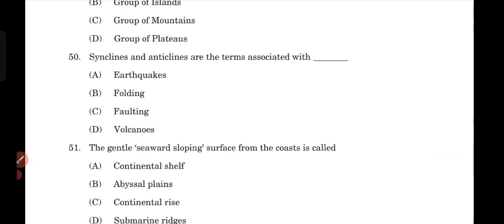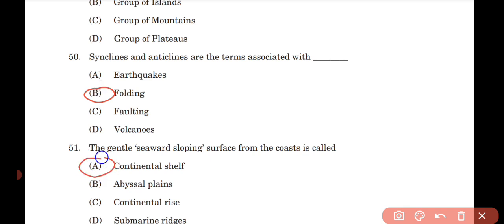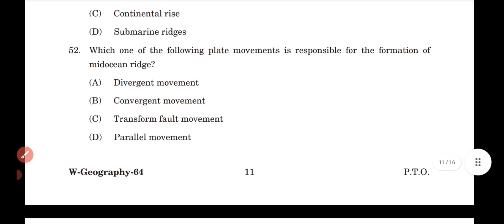Synclines and anticlines are the terms associated with option B. The gentle seaward sloping surface from the coast is called option A. Which one of the following plate movements is responsible for the formation of mid-ocean ridge?